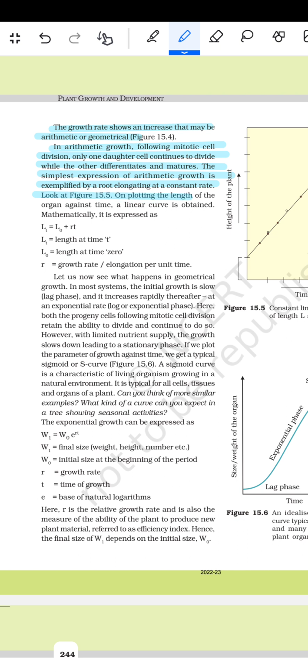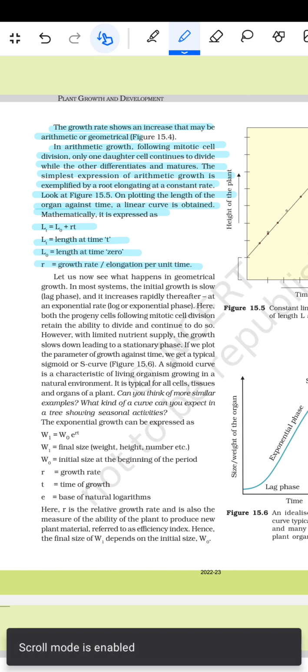Look at the figure 15.1 on plotting the length of the organ against the time. A linear curve is obtained, mathematically expressed as Lt = L0 + rt. Here Lt is the length at the time t, L0 is the length at the time zero, and r is the growth rate, elongation per unit time.